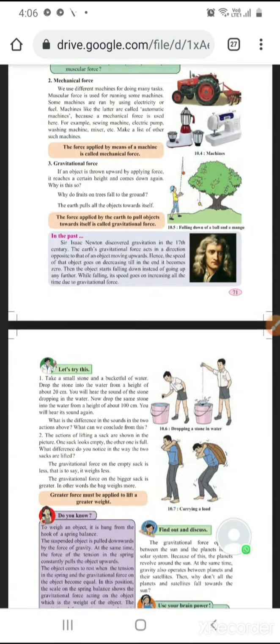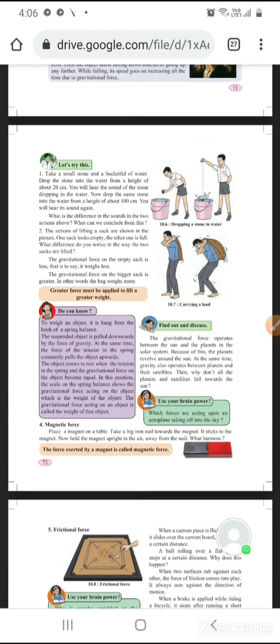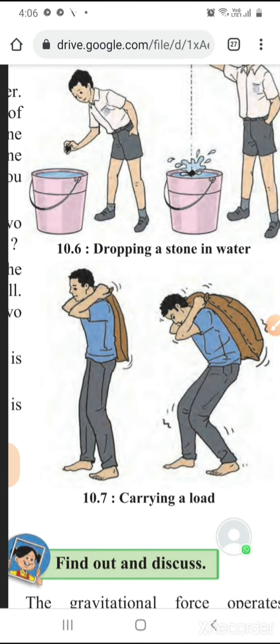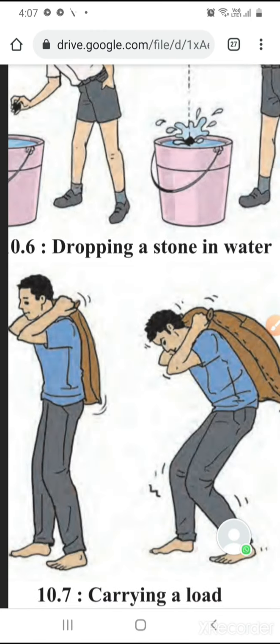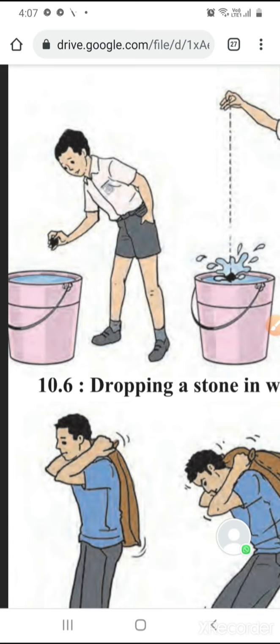Here they have shown us simple experiments in figures 10.6 and 10.7. A bucket is full of water and a child is dropping a stone in the bucket. First time he is throwing the stone from about 20 centimeters, and in the second time he is throwing the stone from 100 centimeters of height, and he is observing the sounds.